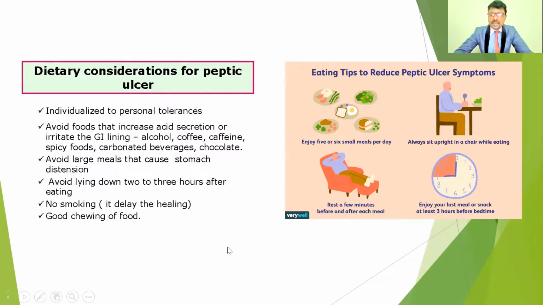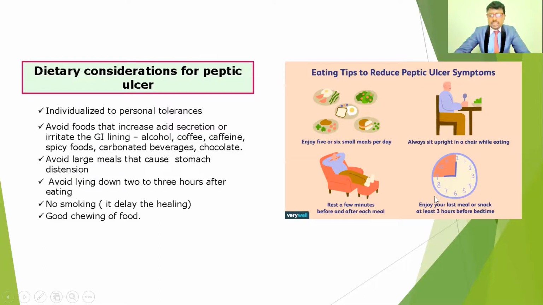And also they should take 5 to 6 small meals per day, compared to large meals, as the usual 3 meals may also give a chance to get peptic ulcers. Also rest a few minutes before and after each meal. They should not sleep more than 2 or 3 hours, just a small nap, in a reclining position. Always sit upright in a chair while eating, not lying prone or in abnormal sitting positions, as it may cause discomfort and may lead to peptic ulcers.